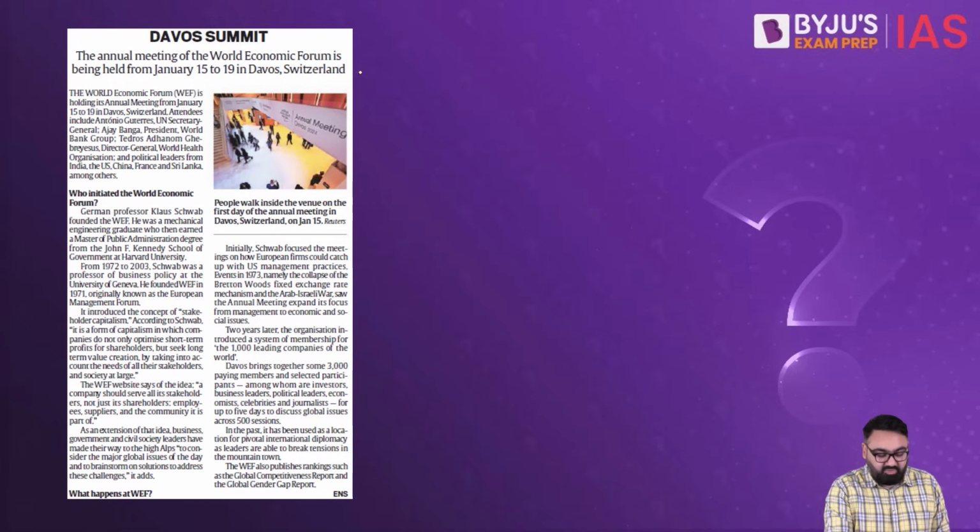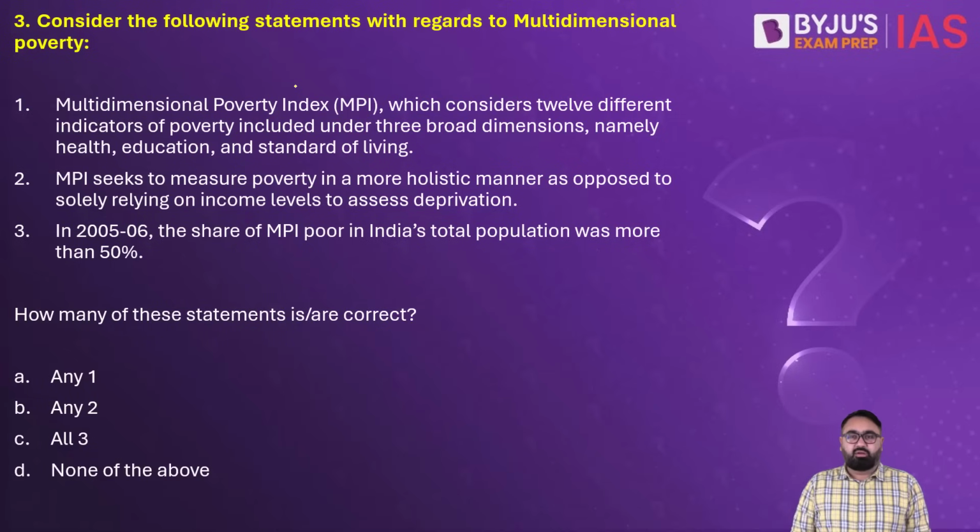The annual meeting of the World Economic Forum is from 15th of Jan to the 19th of Jan at Davos in Switzerland. Next, question number 3.